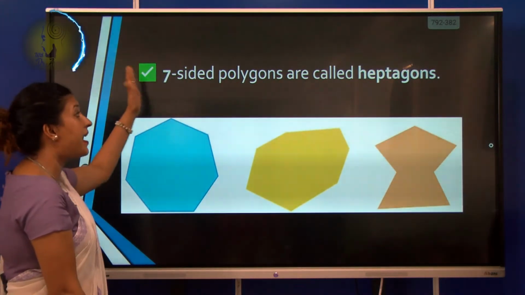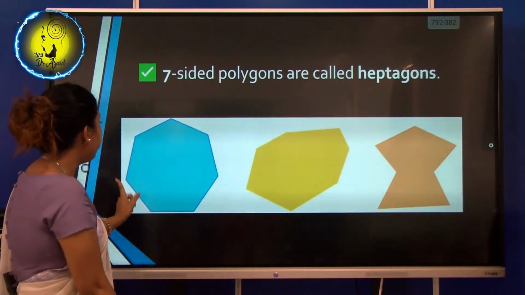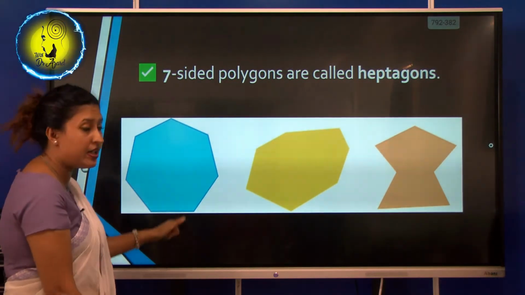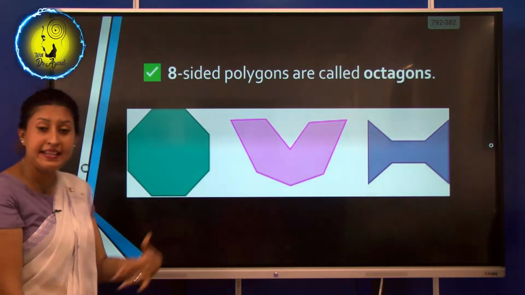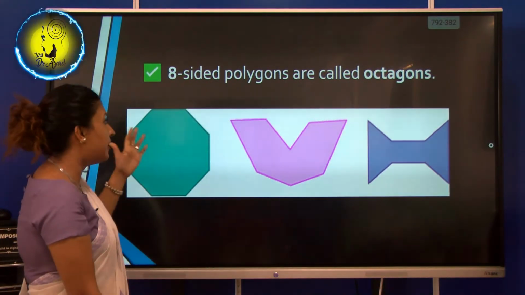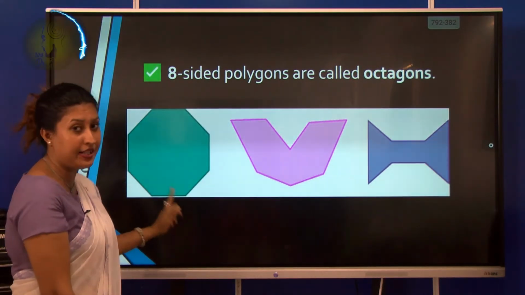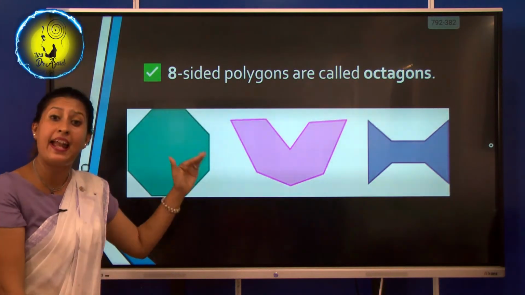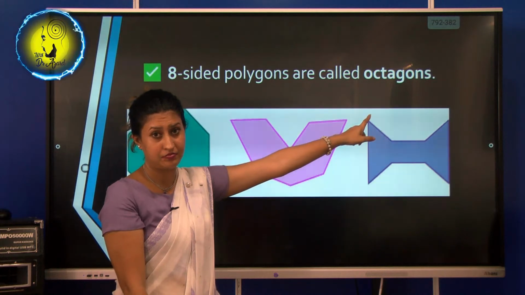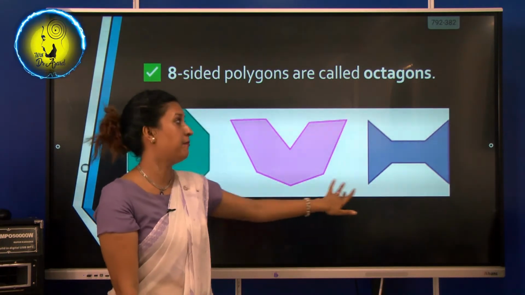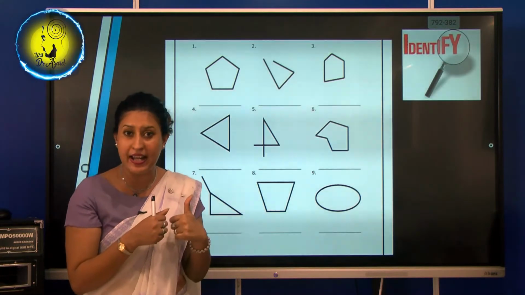Okay, and then 7-sided polygons are heptagons. Heptagons, 1, 2, 3, 4, 5, 6, 7. 7 vertices, 7 sides, they are heptagons. And then 8-sided polygons are called octagons. Which means 1, 2, 3, 4, 5, 6, 7, 8. They have 8 sides and 8 vertices, which means 8 corners, which we call octagons. Now can you remember what I explained? Shall we do a quick revision again?